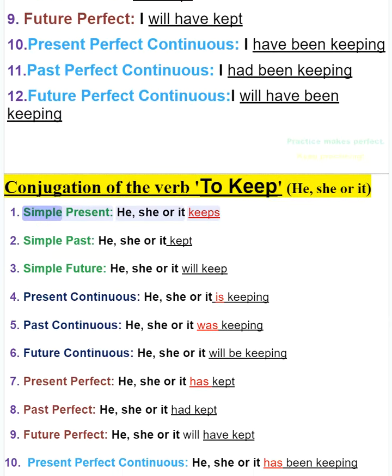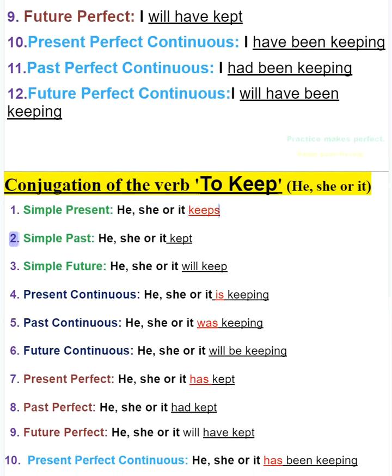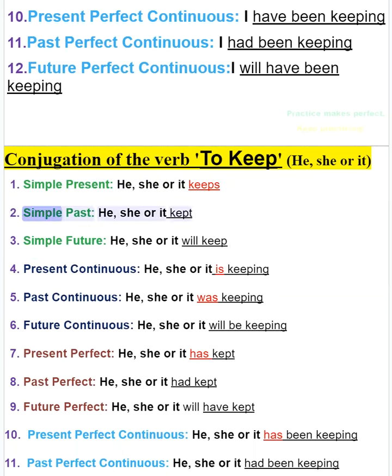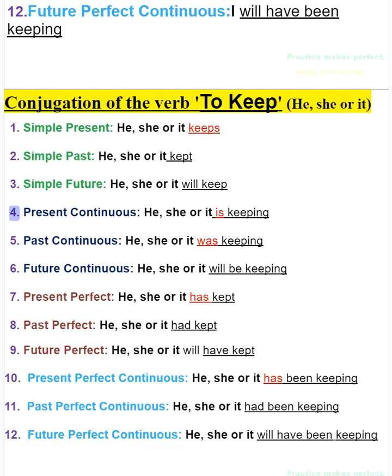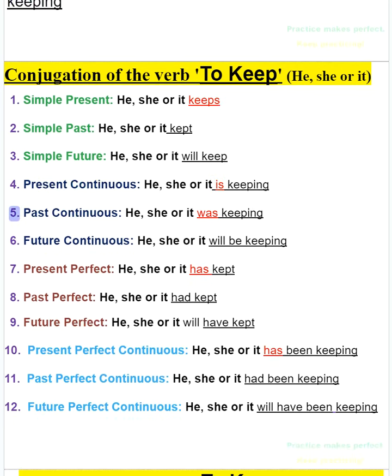1. Simple present, he, she or it keeps. 2. Simple past, he, she or it kept. 3. Simple future, he, she or it will keep. 4. Present continuous, he, she or it is keeping. 5. Past continuous, he, she or it was keeping.